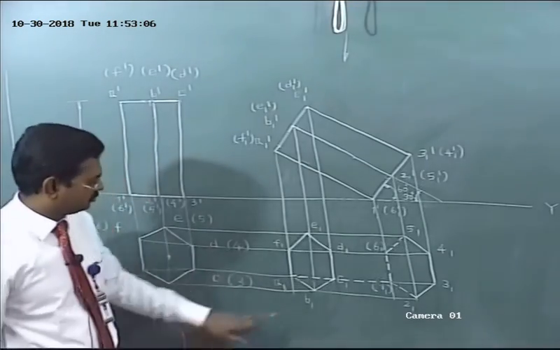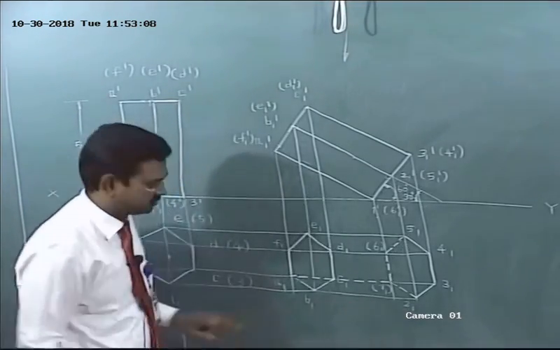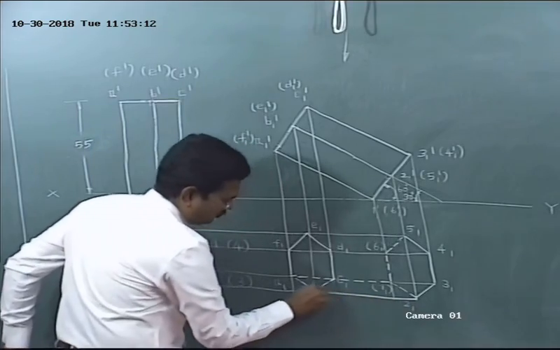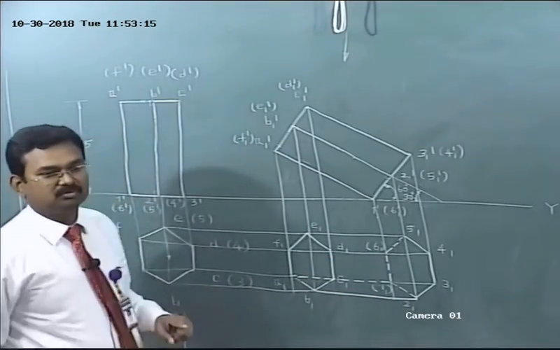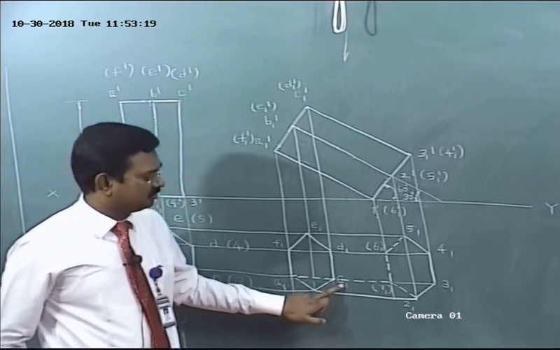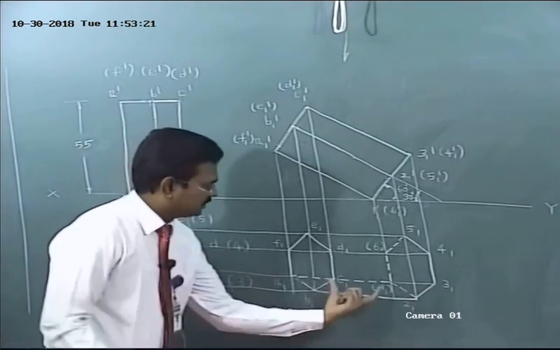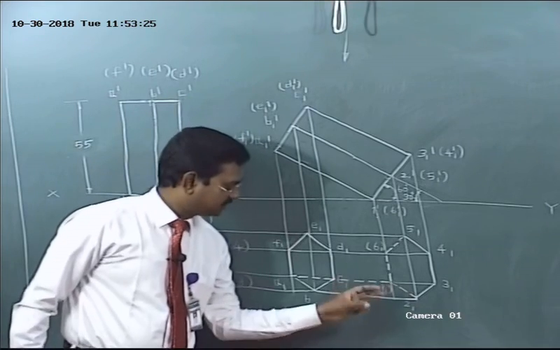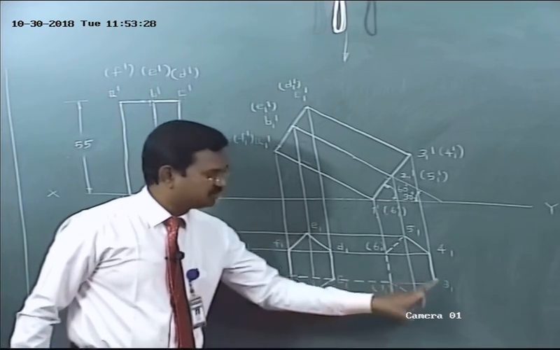B2, visible, visible. B2, visible. A1, okay. B2. Next, C3. What about C3? C visible, 3 visible. See, listen, this portion is common for the longer edges A1 and C3. Am I right?